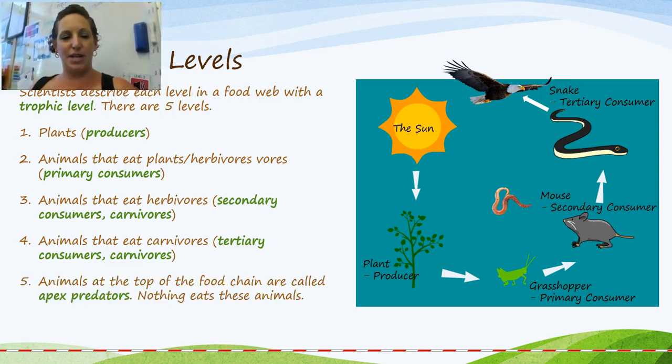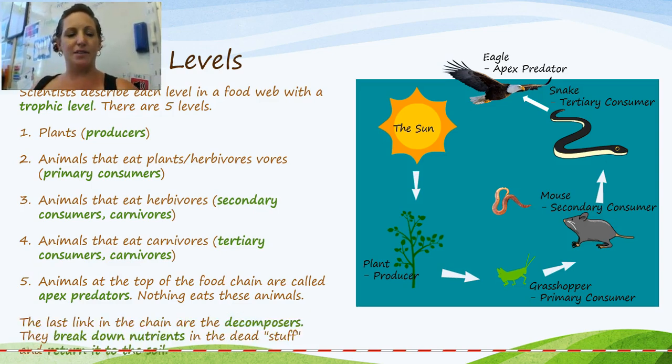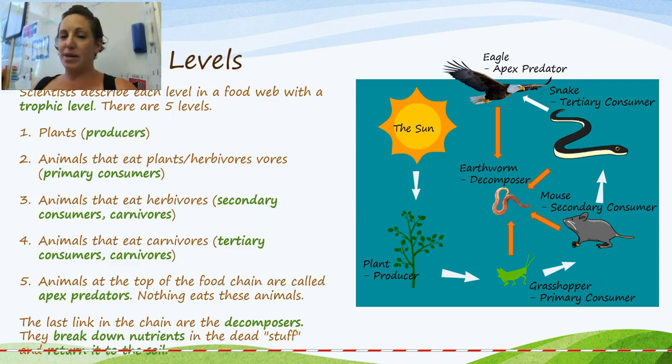Finally, we have the animals at the top of the food chain, and they are called the apex predators. Nothing eats these animals, like the eagle. The last link in the food chain are the decomposers. They break down the nutrients in the dead stuff and return it to the soil. So that's our earthworm. He's the decomposer, and when all of the other things in the food chain die, it's the earthworm that munches on them and returns the nutrients within back to the soil for the plants to grow.